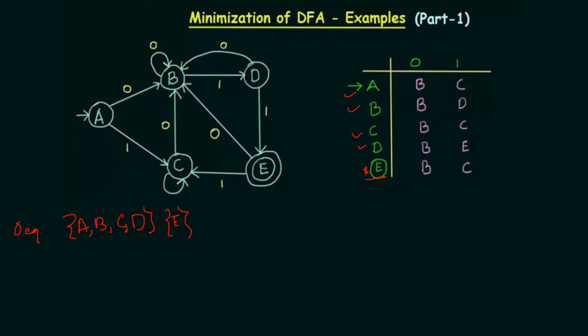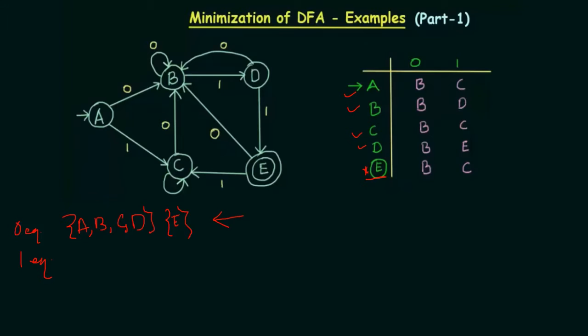Now what is next? We need to look at one equivalence. Whenever we are looking at one equivalence, we need to apply that formula that we already discussed in our previous slide, that we need to look at the transition, and then look at whether the states belong to the previous equivalence or not.